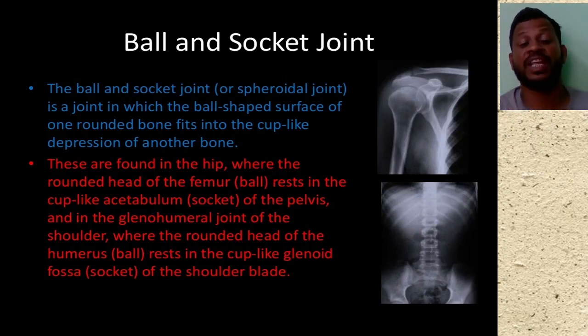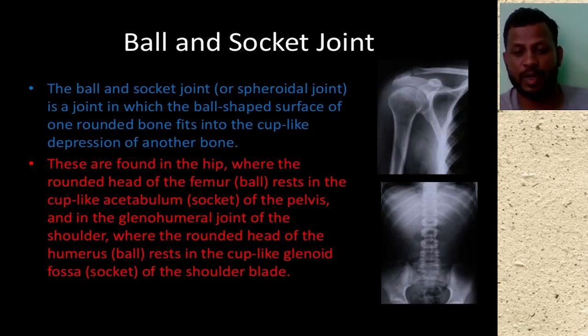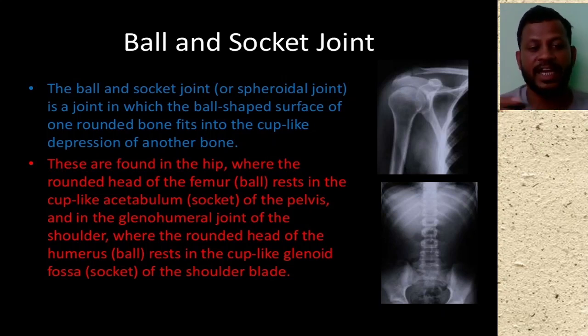These are found in the hips also. You can see the below picture where there are two ball like structures below the rib cage, where the rounded head of the femur, the ball, means the hip joint, rests in the cup like acetabulum socket of the pelvis. Pelvis means the bones present here near to our trunk. And in the glenohumeral joint of the shoulder here,